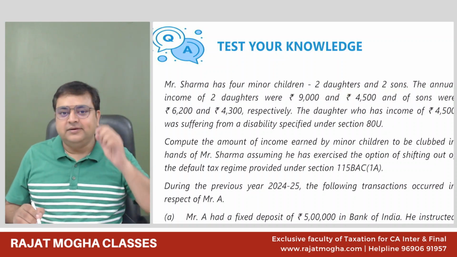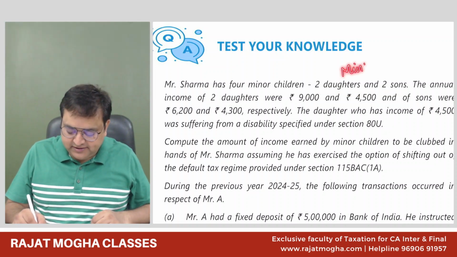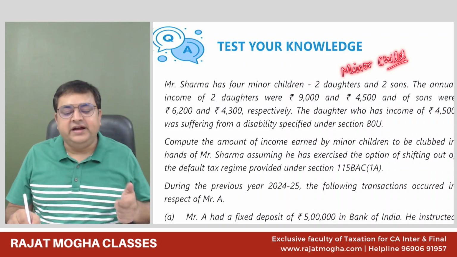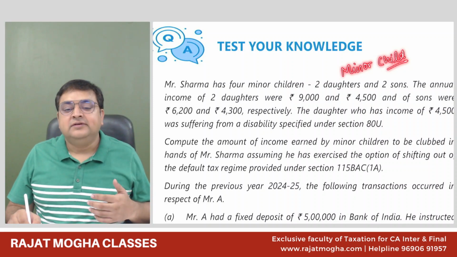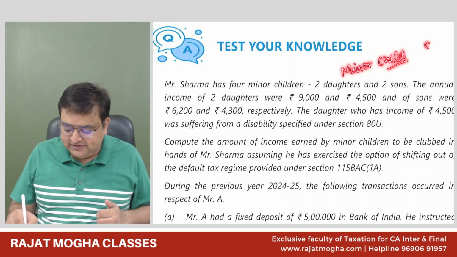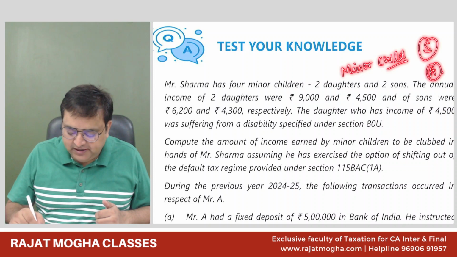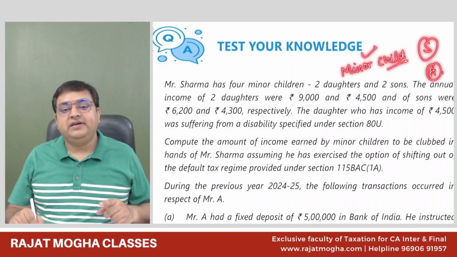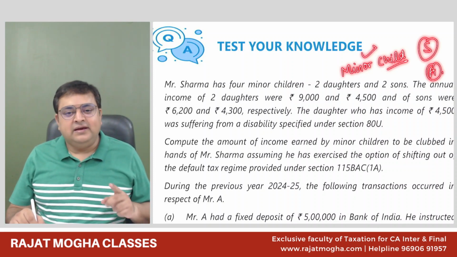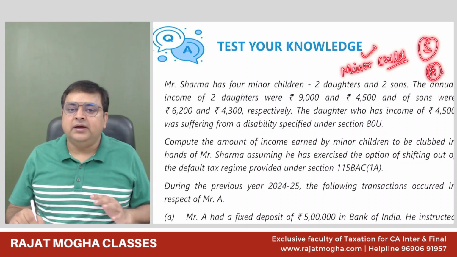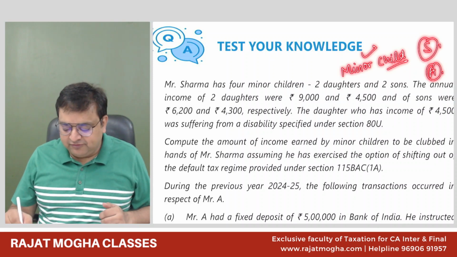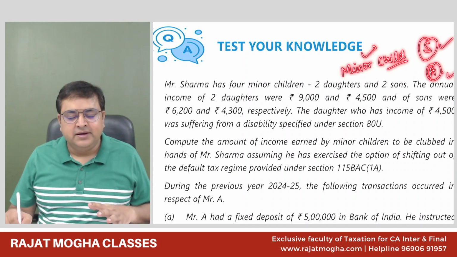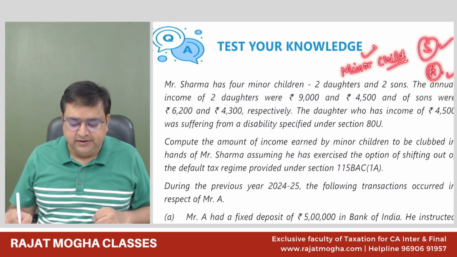We understand that the minor child income. And guys, whenever we see child in income tax, we include the natural child, the biological child, also stepchildren as well as adopted children. So stepchildren as well as adopted children would be included in children. But if you will see grandchildren, so if there is any income of a grandchild, please don't include it in the hands of grandparents. So only children income will be included, inclusive of stepchild and adopted child, include them. But for grandchildren, don't include that income.